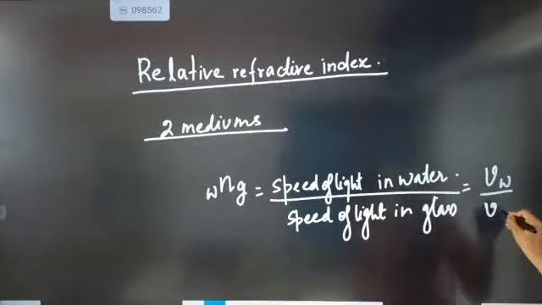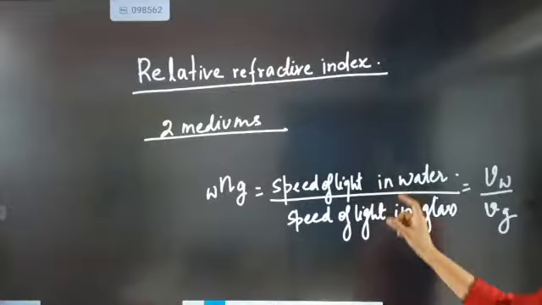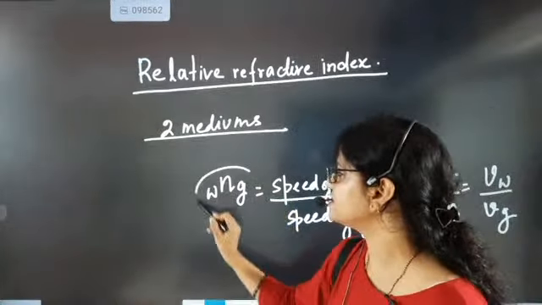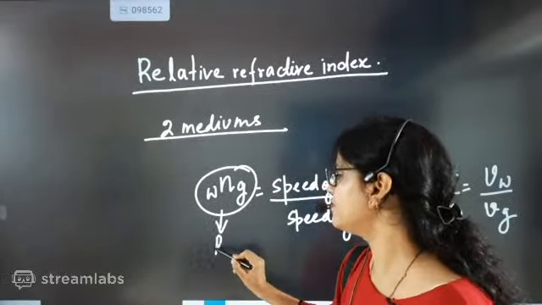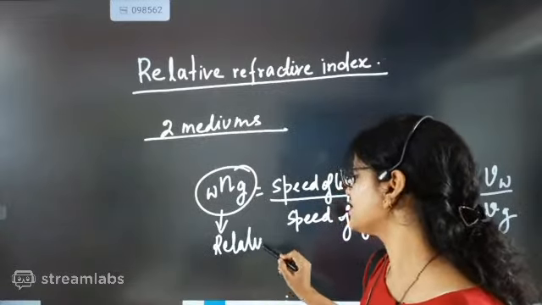Speed of light in water by speed of light in glass. So that part will be called, beta, the relative refractive index.